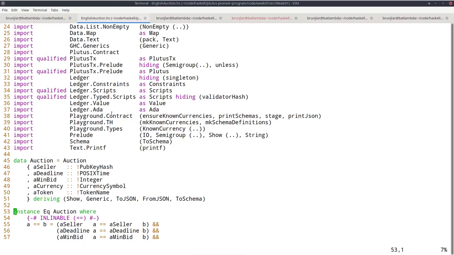So that's like a dual role of on-chain and off-chain. On-chain checks and validates. It doesn't do anything. It just says yes or no. And the off-chain part actively creates a transaction that will then pass validation. And one of the nice things about Plutus is that both the on-chain and the off-chain parts are written in Haskell. One obvious advantage of that is that you don't have to learn two programming languages, just one, Haskell. And the other advantage is that you can share code between the on-chain and off-chain parts.